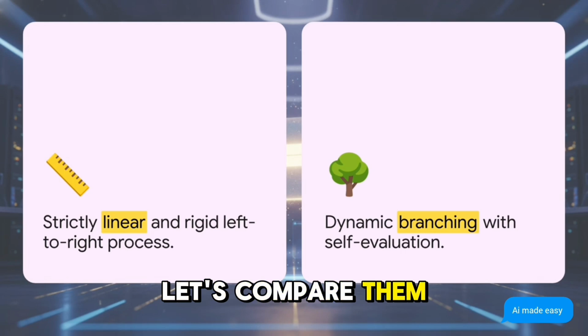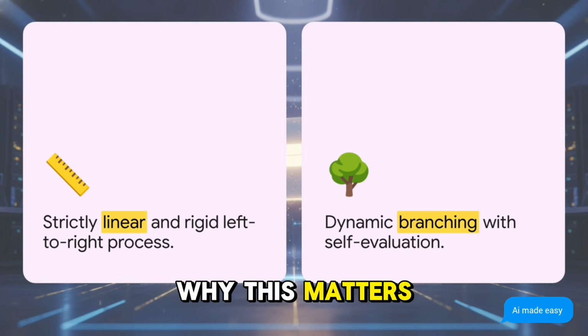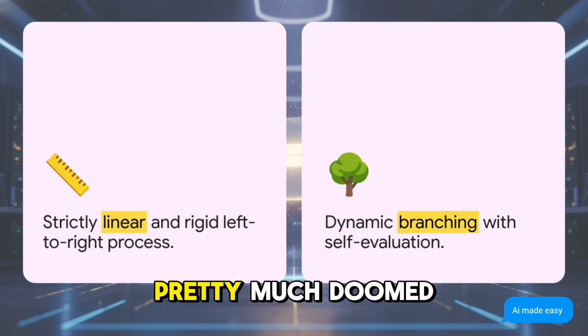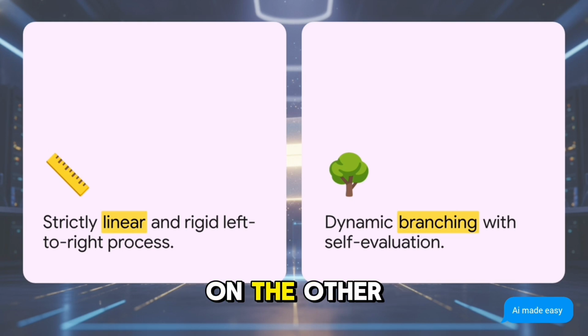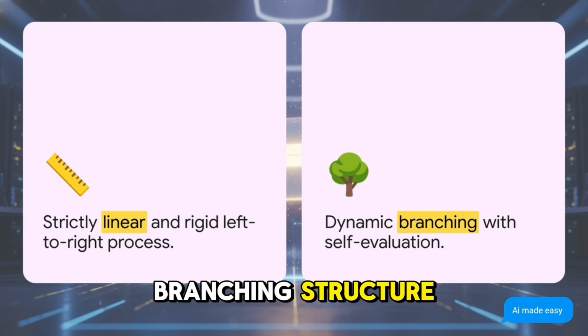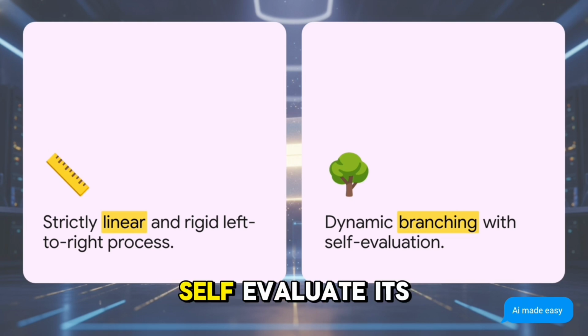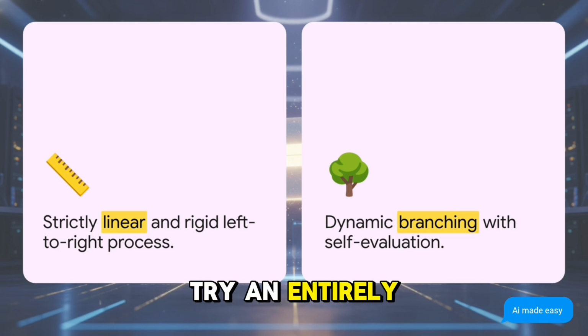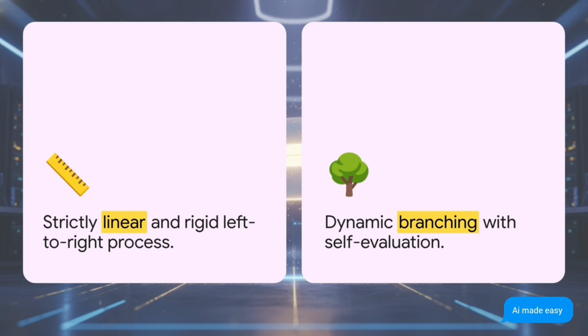Let's compare them directly to see why this matters. Chain of thought is strictly linear. It's rigid, left to right. If the model makes a single mistake on step 2, well, the whole final answer is pretty much doomed. Tree of thoughts, on the other hand, is a dynamic branching structure. It actually allows the AI to self-evaluate its choices, look ahead to potential consequences, and crucially, backtrack and retreat to try an entirely new path if it realizes it's stuck. It's basically the difference between walking a tightrope and intelligently navigating a maze.